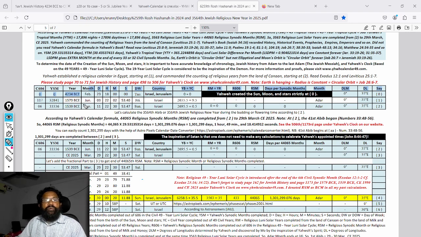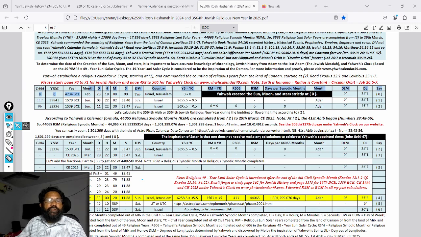This is in case of religious years. Yahweh introduced the religious year in Egypt strictly at 2 hours 2 minutes 53.4 seconds on 3rd June 1579 BCE. Yahweh introduced the release calendar at this particular date only.